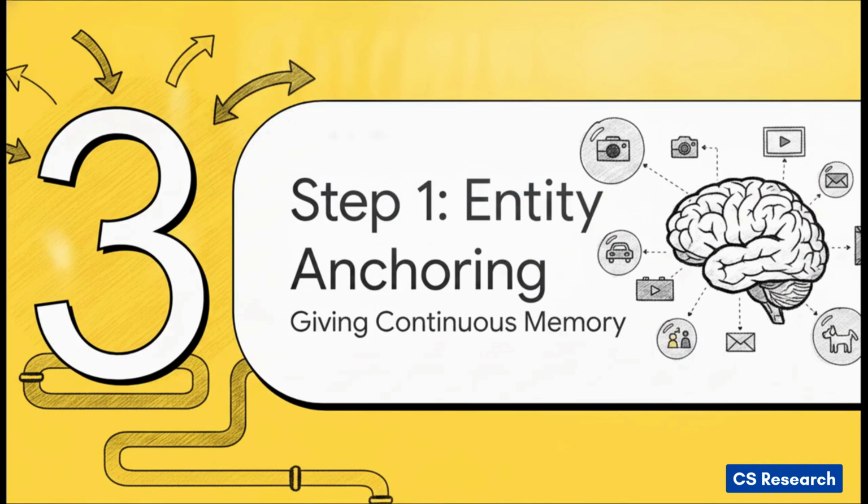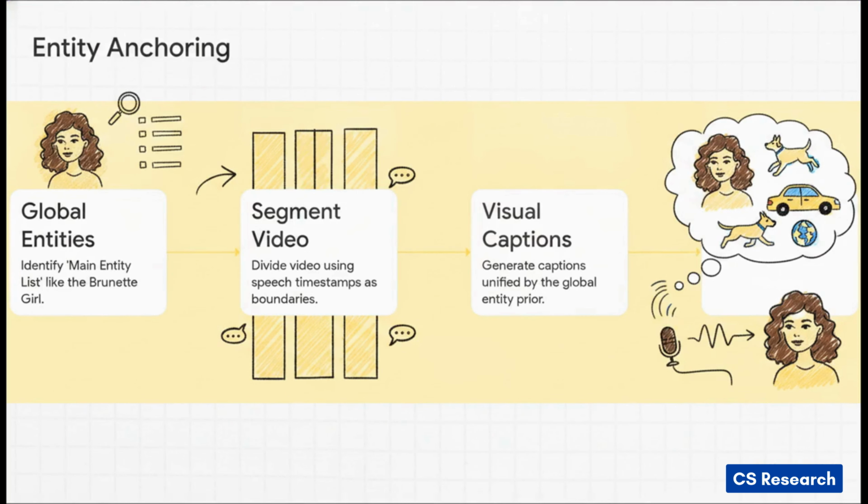All right, Section 3, let's get into the mechanics. Step 1, entity anchoring, giving AI a continuous memory. The paper details a highly structured process for this. Step 1 is generating a global main entity list. Literally before the video is even chopped up, the AI scans the whole thing to identify the main active entities, like our brunette girl, and creates a unique descriptive identifier for her.